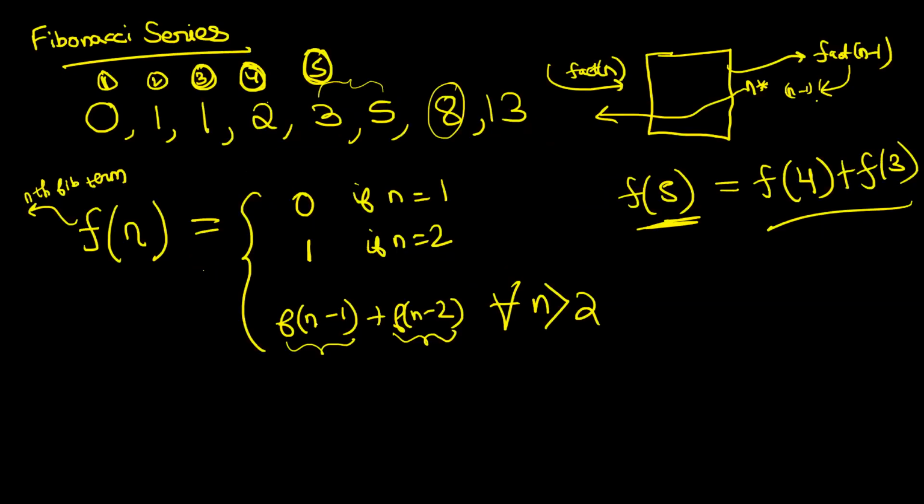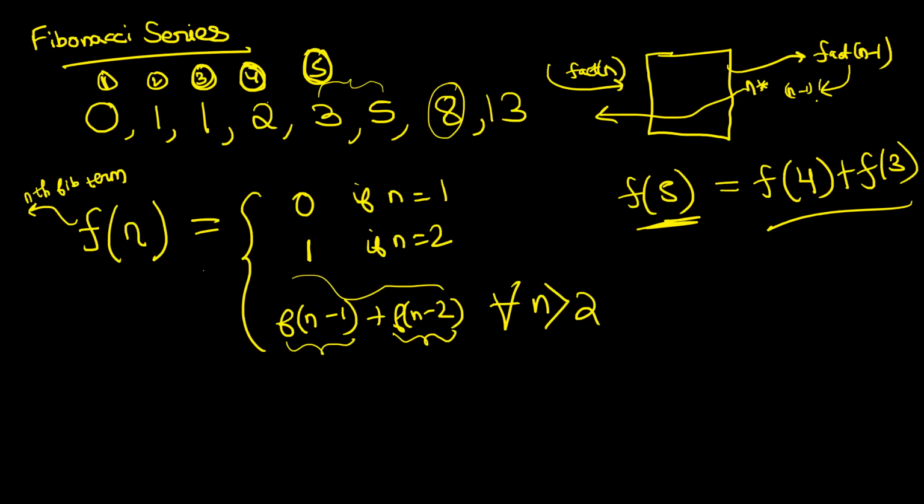And see now, this relationship helps me to understand f of n is f of n minus 1 plus f of n minus 2. So first of all, help me guys. Can anybody tell me what is the base case here? If I want to write a function fib of n, which takes n and gives me the nth Fibonacci term, what are the base case or the base cases? What are the base cases for which you know the answer? You don't have to do anything.